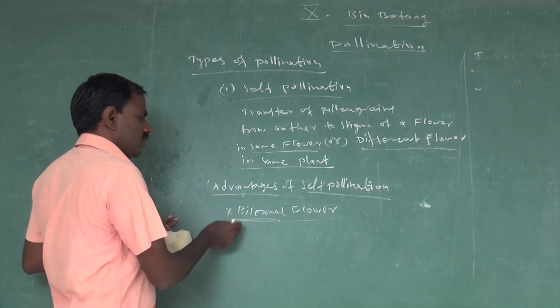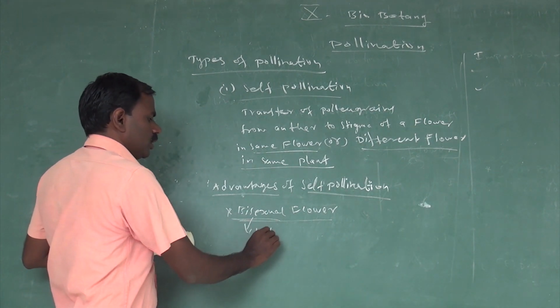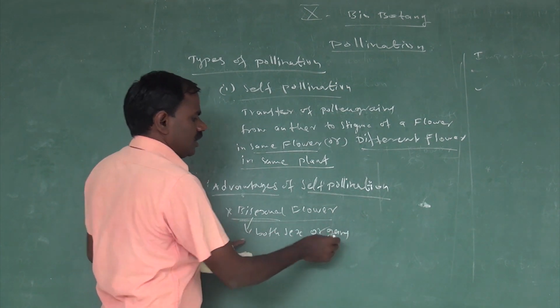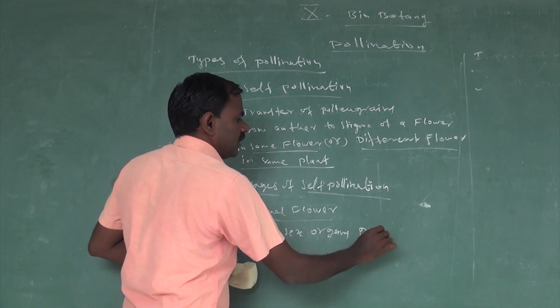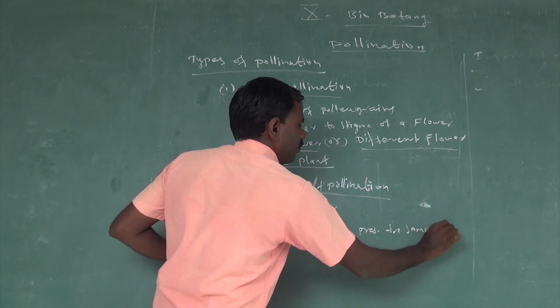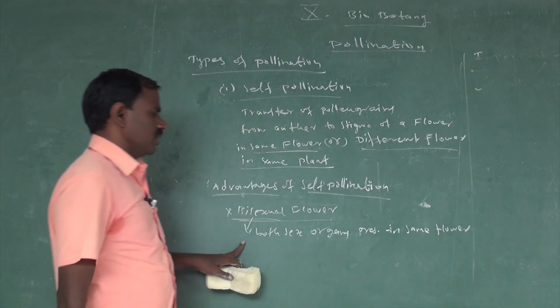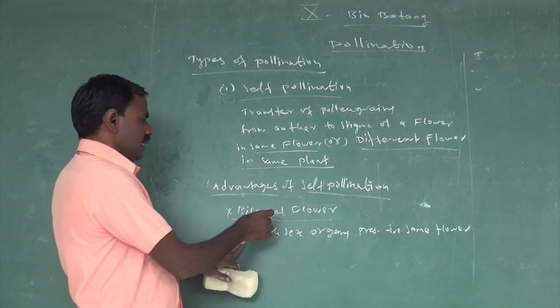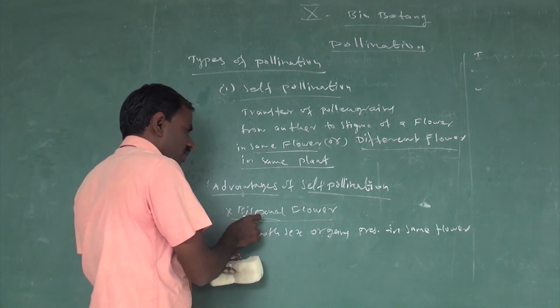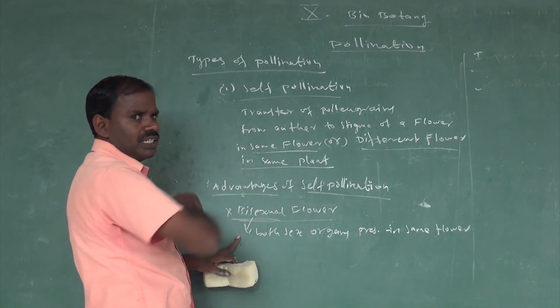What are bisexual flowers? Both sex organs are present in the same flower. These bisexual flowers are involved only in self pollination.